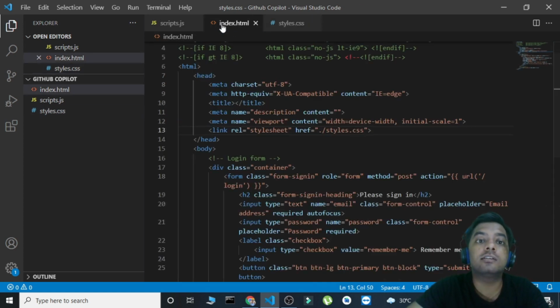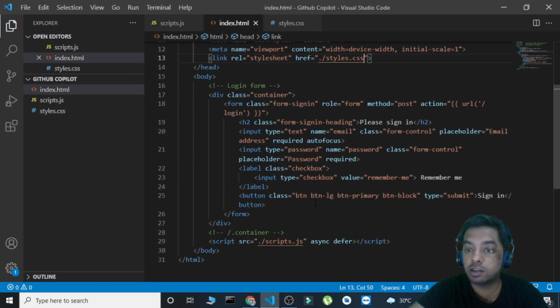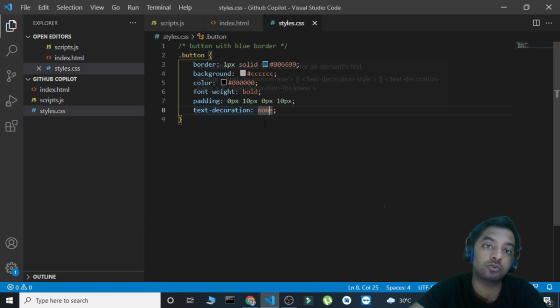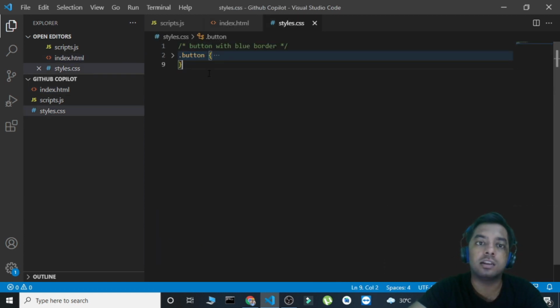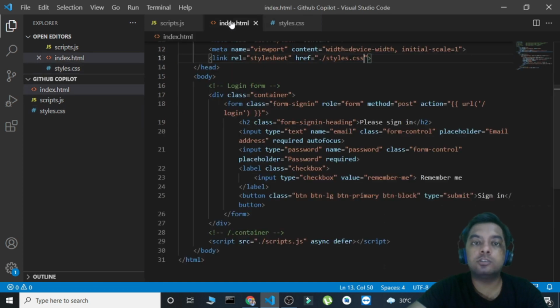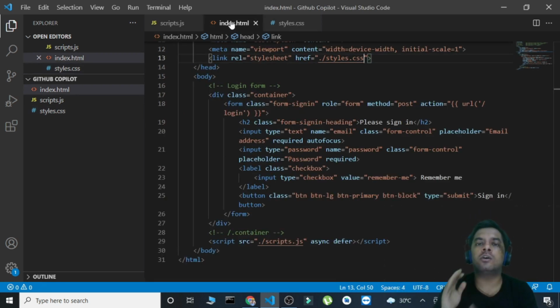But I hadn't created this dot button class. See, there is no dot button class. So it has given me the button, but still the point remains the same, that it doesn't know how to work with different languages and then combine them together to generate a complete website or a complete app.